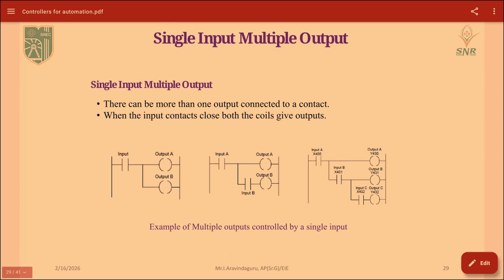Next we can use a single input and multiple outputs. We can use one single output and multiple inputs, but in a single rung we cannot connect more than one output. We can use many rungs and connect them with our input, but in a single rung we cannot connect many outputs. That is explained over here.